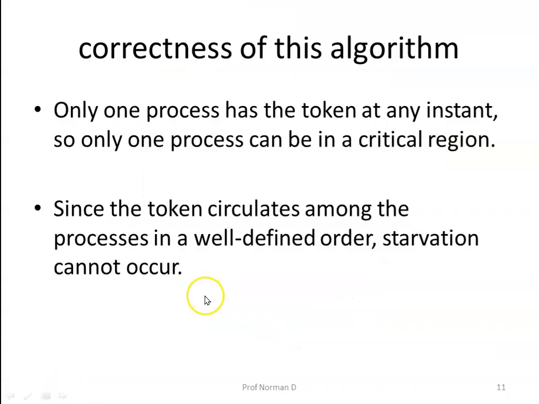So we have seen that only one process has the token at any instant. So only one process can be in the critical region. We have also seen that the token circulates among the processes in a well-defined order. So there is no question of starvation.